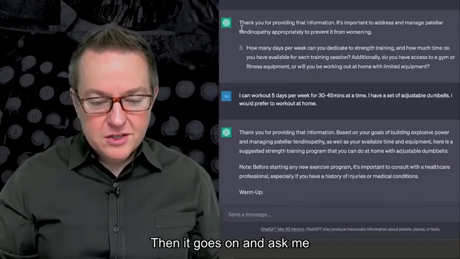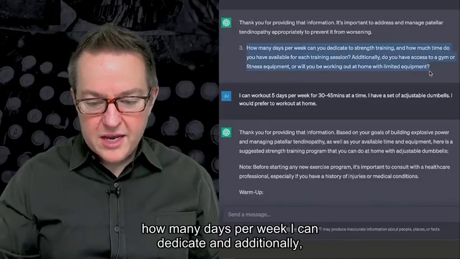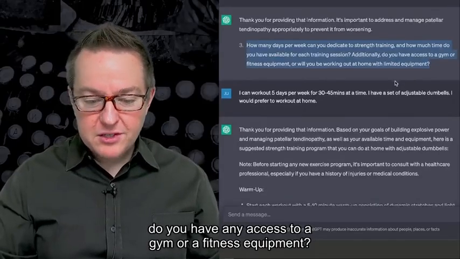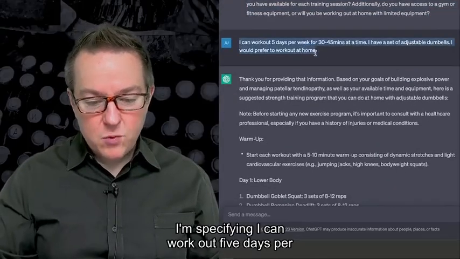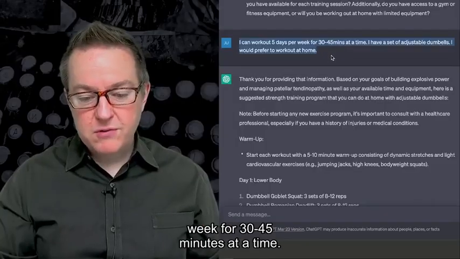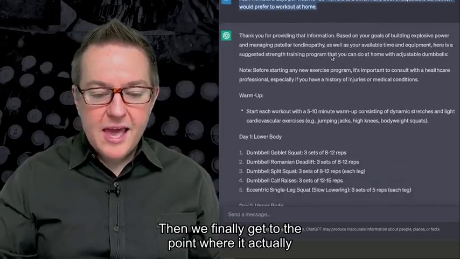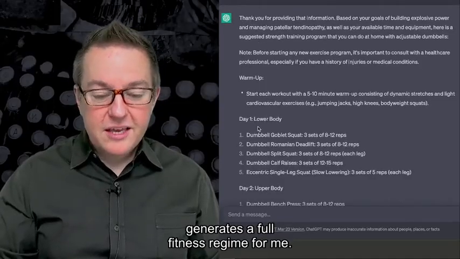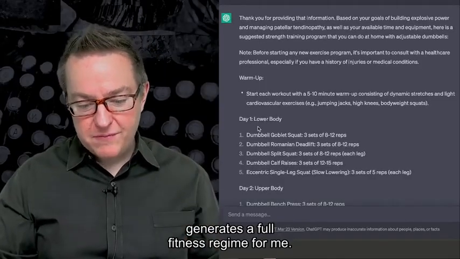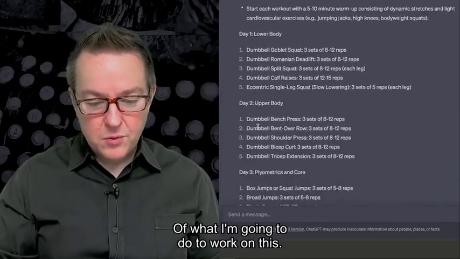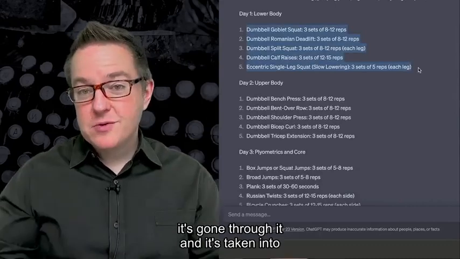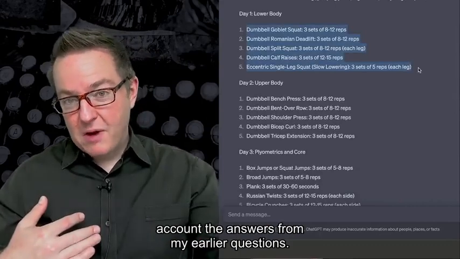And then it goes on and asks me how many days per week I can dedicate, and additionally, do you have any access to a gym or fitness equipment? I'm specifying I can work out 5 days per week for 30 to 45 minutes at a time. And then we finally get to the point where it actually generates a full fitness regime for me of what I'm going to do to work on this.